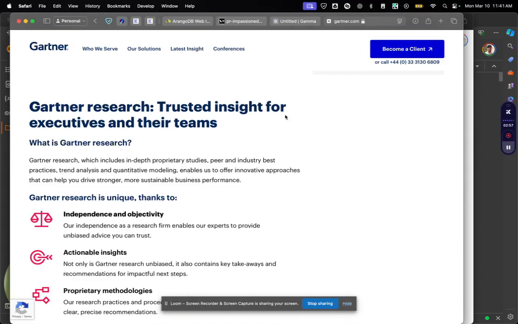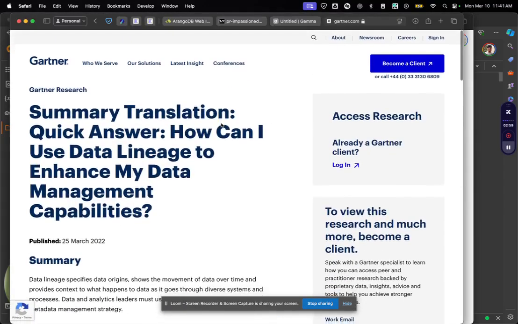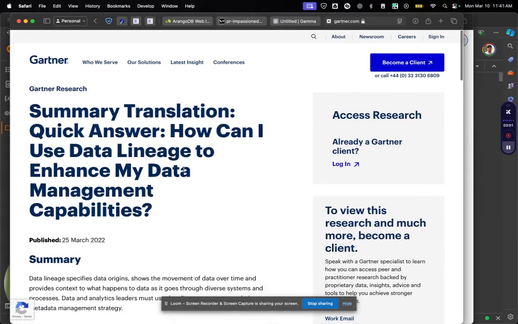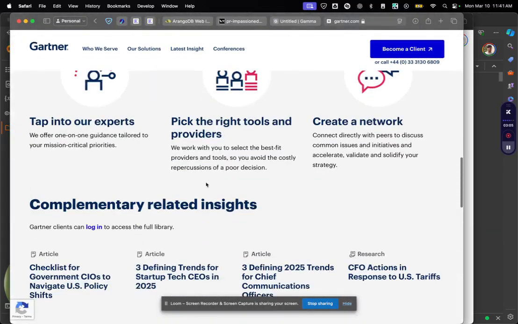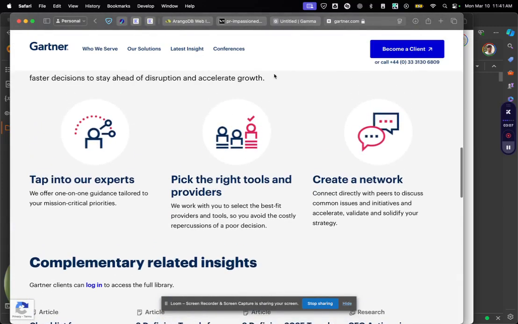For example, we will go through Gartner's view on how data lineage can be used for your data management capabilities. You can do a lot of things there. Above all, you have proper visibility and proper governance. This is one of the most important things for any data team, and in the age of AI, having data governance is more important than ever.